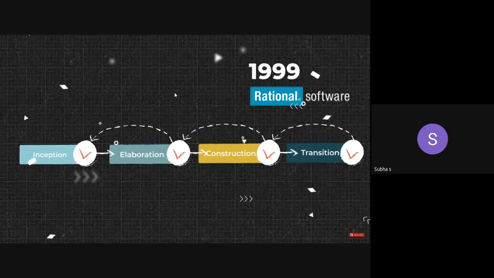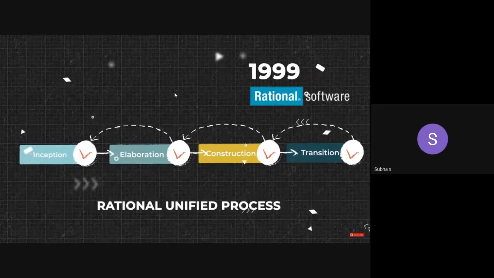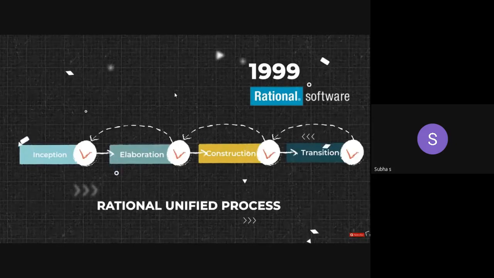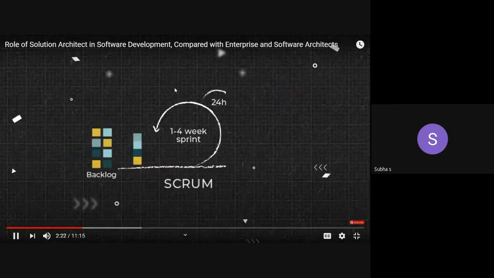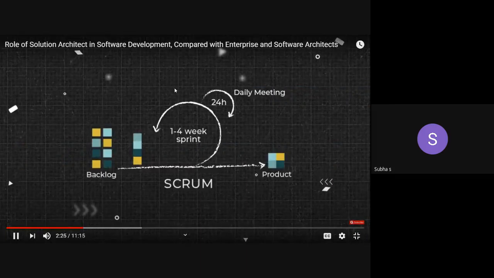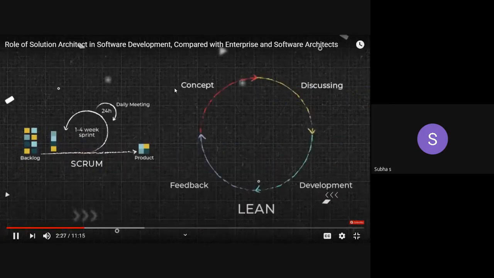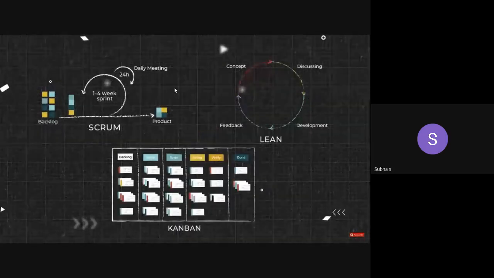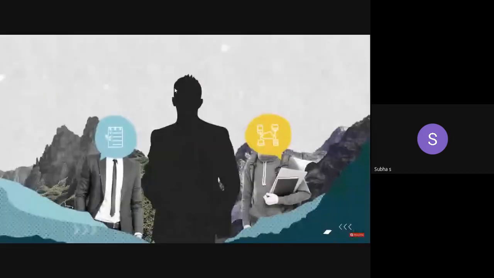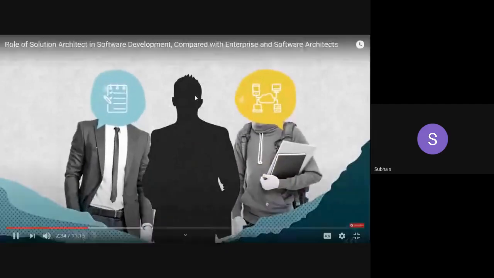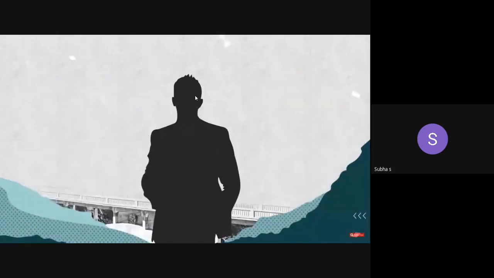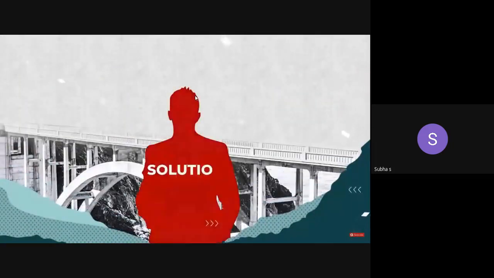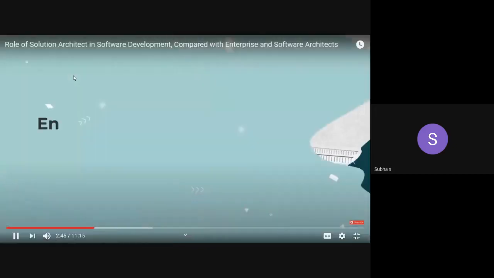This technique was called the Rational Unified Process, and this partly solved the first problem related to long planning and a feedback cycle. However, today, most development teams use other iterative and agile methods like Scrum, Lean, and Kanban. But Rational, by bridging the gaps between requirements and technology, helped address the second problem, communication difference. Later, this practice was dubbed solution architecture, and the role of the person leading it, solution architect.